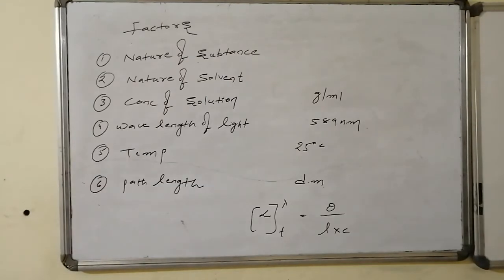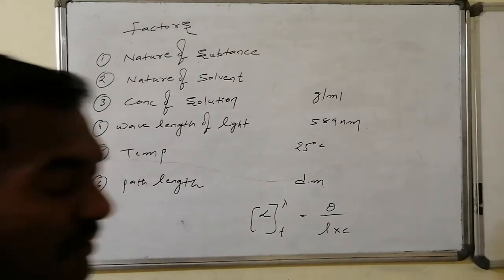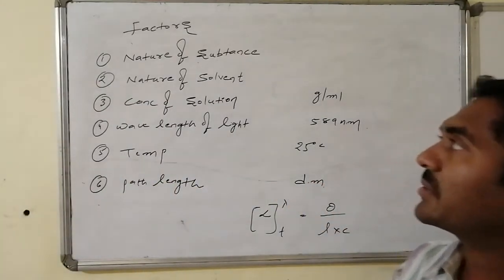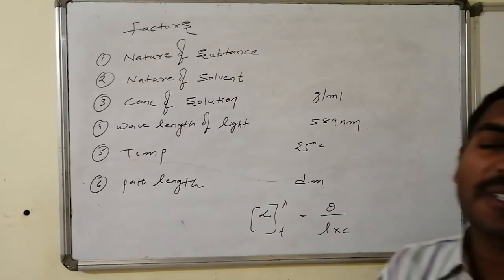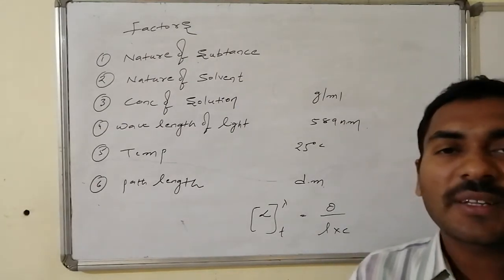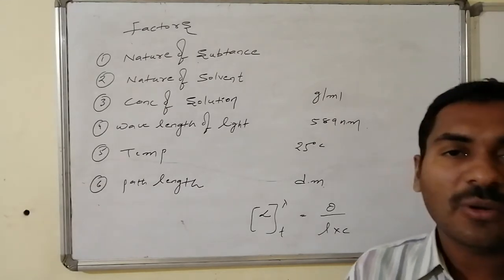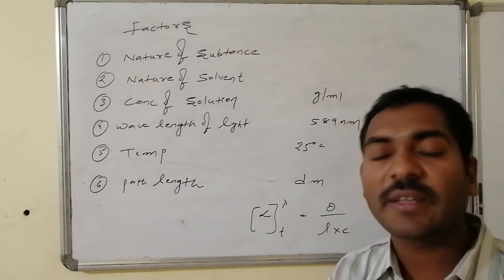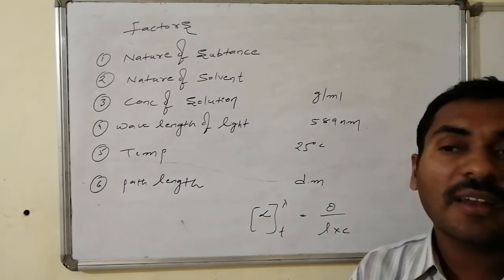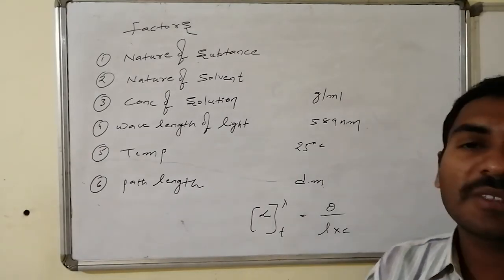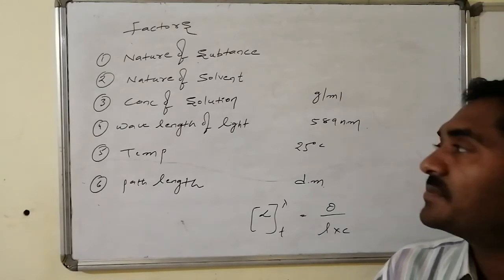Factors affecting the rotational value of optically active organic molecules. Those are the nature of the substance. It is the characteristic property. Some compounds may have a higher value of rotation, some compounds may have a lower value of rotation, and this rotational value depends on the nature of the substance. It is a characteristic feature.